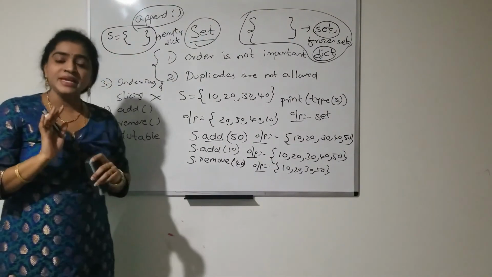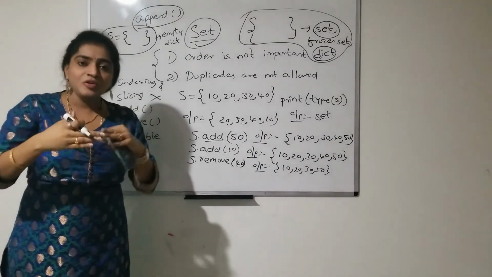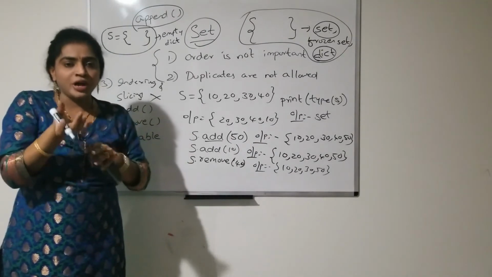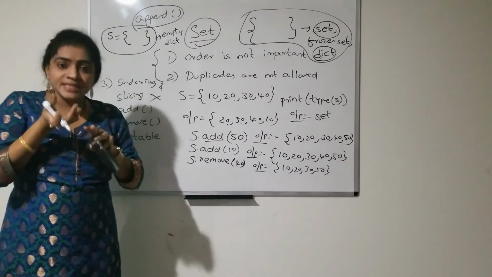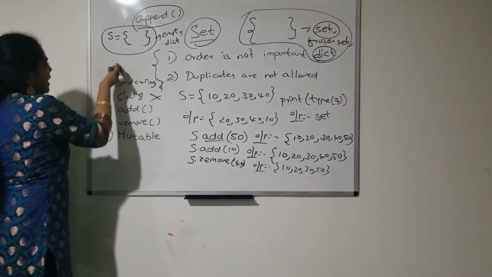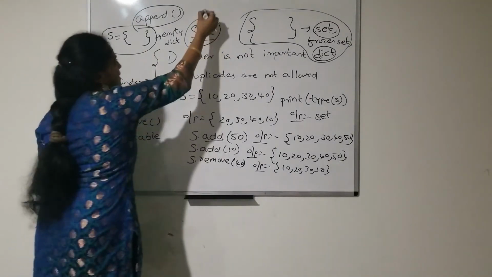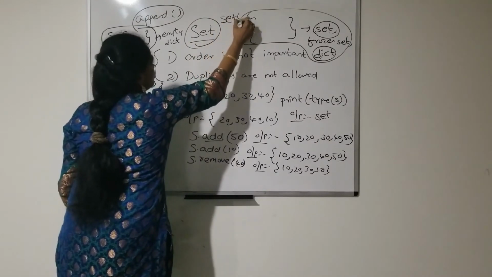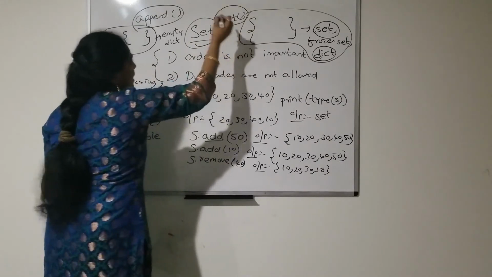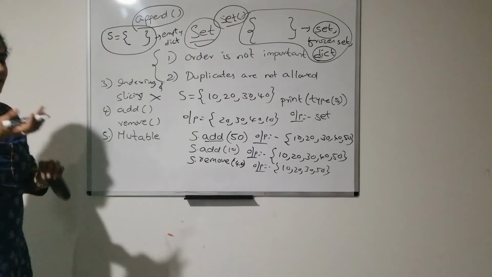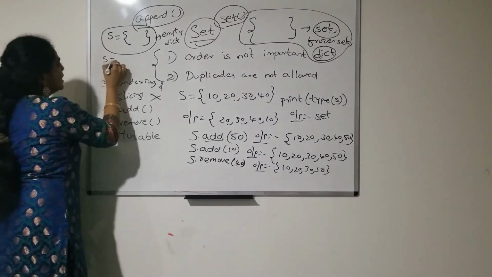not an empty set. Suppose you want to create an empty set, then I have a method called the set method. By using this set method, I can create an empty set. So S is equal to set().